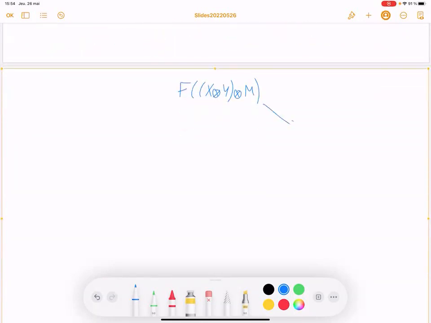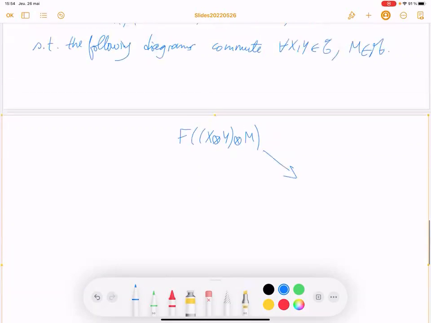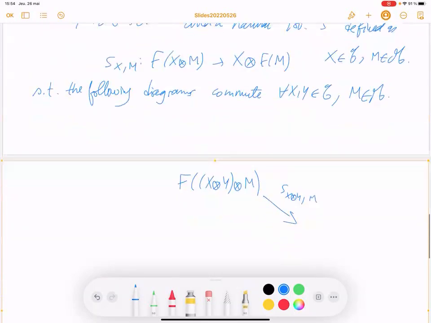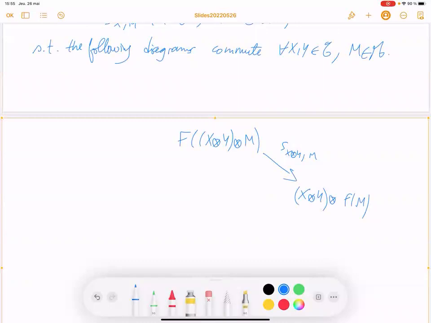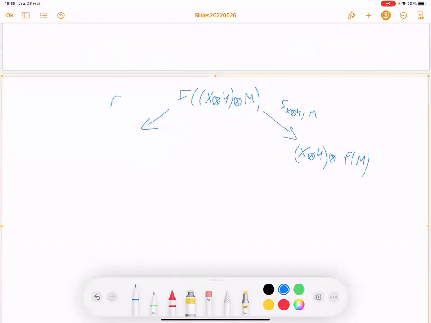First, you apply the natural isomorphism we just mentioned on X ⊗ Y and M, and so you can put X ⊗ Y outside and tensor F of M. But you can also apply the associativity constraint inside the functor F, on X, Y, M, and what you get is just you change the parenthesis inside the functor F.